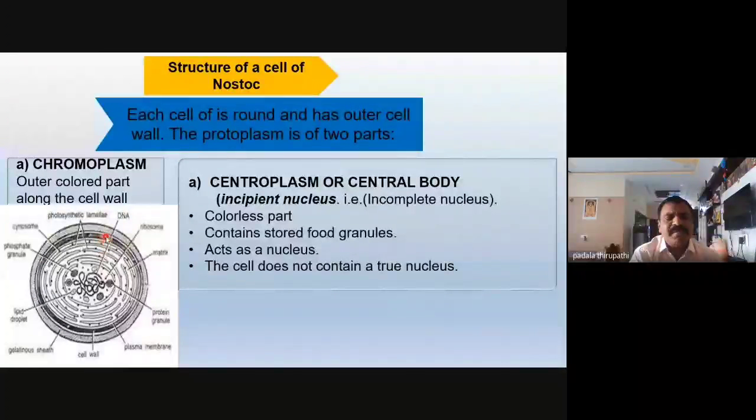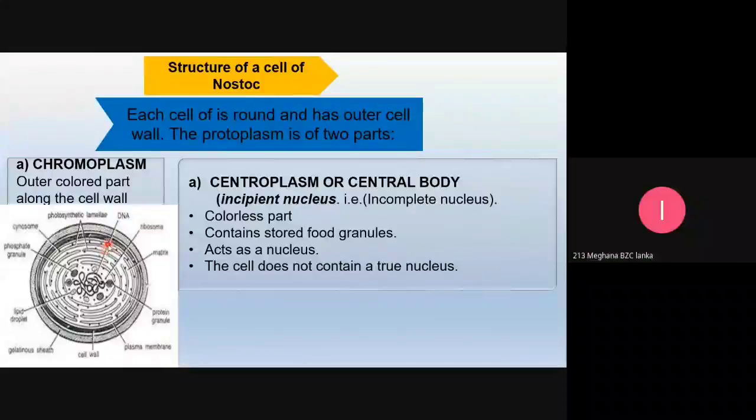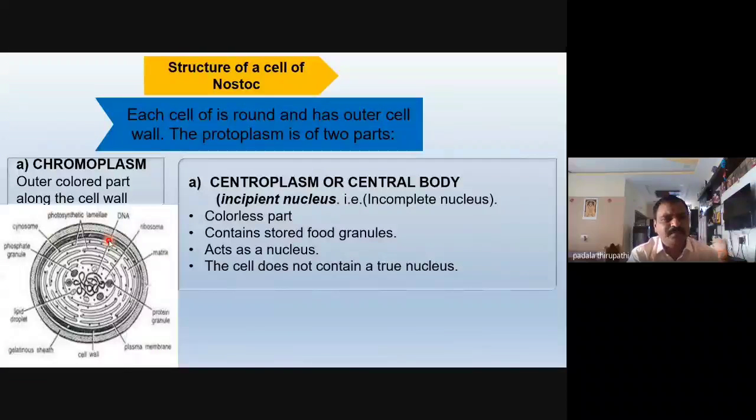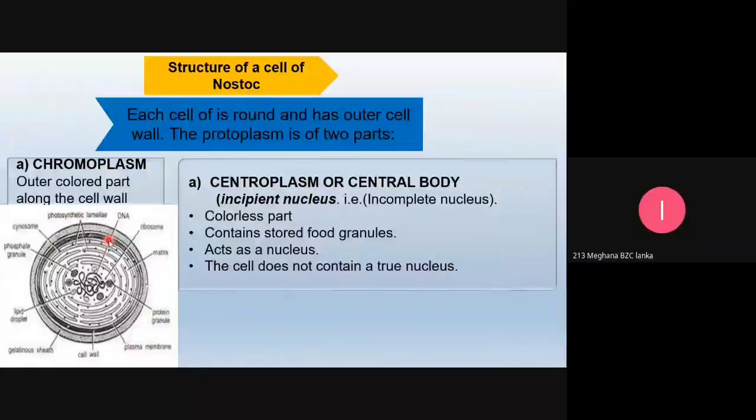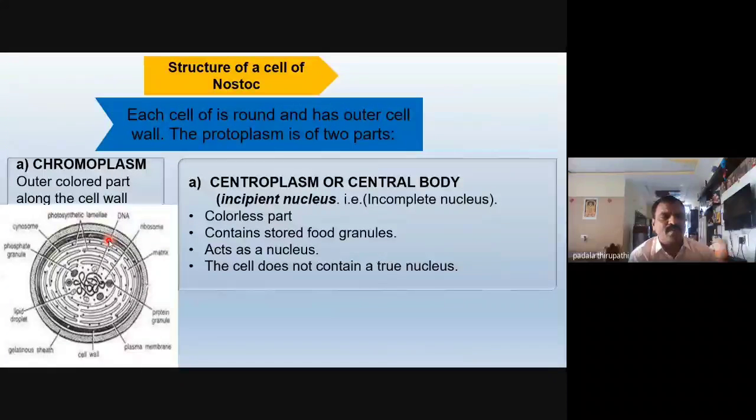The chromoplasm contains the reserve food material. What is the reserve food material in Cyanophyceae, or in Nostoc? Can anybody tell?